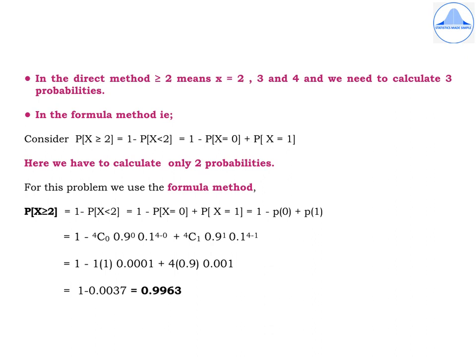And we get the equation 1 minus 4C0 0.9 to the power 0, 0.1 to the power 4 minus 0 plus 4C1 0.9 to the power 1, 0.1 to the power 4 minus 1, which is equal to 1 minus 1 into 1 into 0.0001 plus 4 into 0.9 into 0.001, which reduces to 1 minus 0.0037, which is equal to 0.9963.